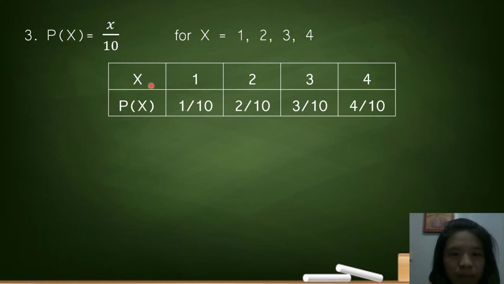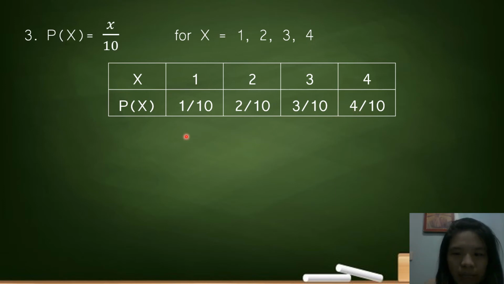So, we just replace the value of x into the x here, the numerator. If x is equal to 1, therefore, the probability value is 1 over 10. If x is equal to 2, the probability value is 2 over 10 or 1 over 5. If x is equal to 3, the probability value is 3 over 10. If x is equal to 4, the probability value is 4 over 10 or 2 over 5.